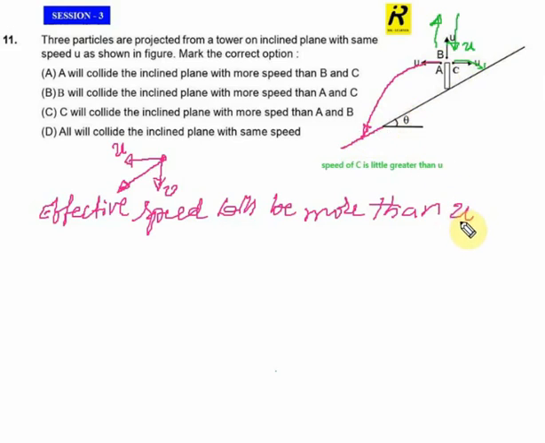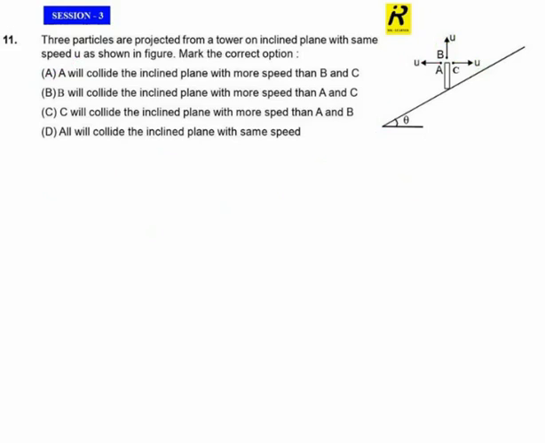than all the other particles. B is hitting with equal speed u, and C just over u, but A hits the inclined plane with a speed much greater than u. So the correct option we have to choose is option A. That's all about this particular question 11. Let me have a look at the next question.